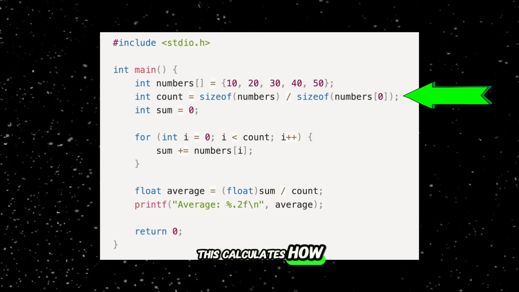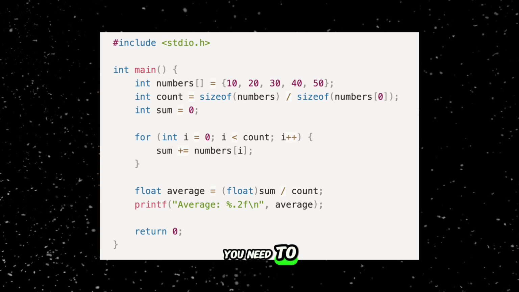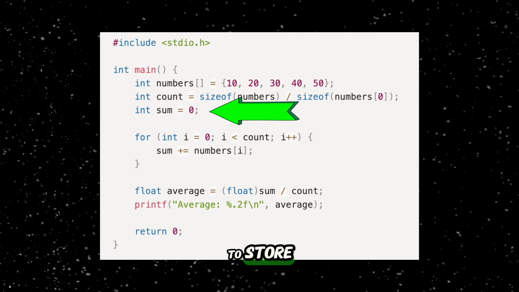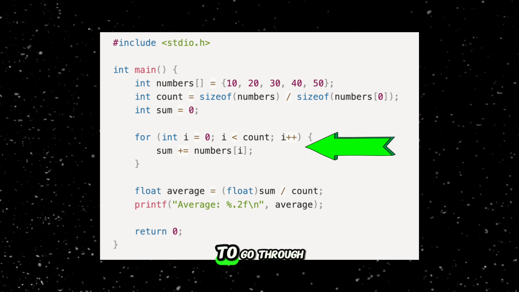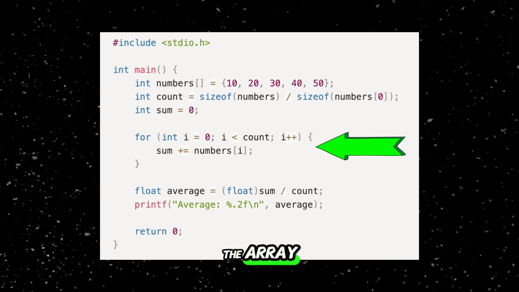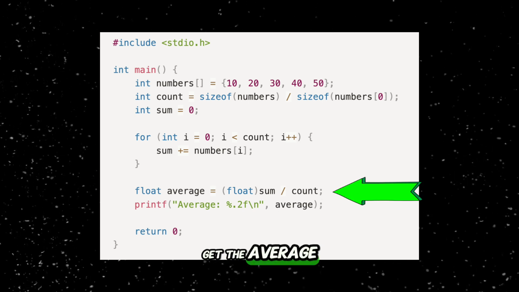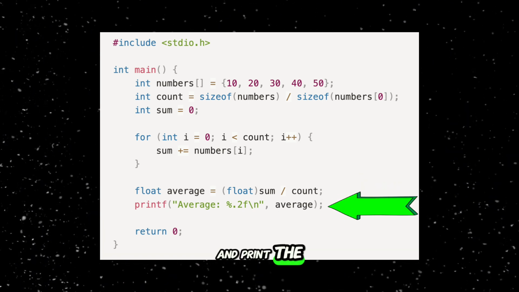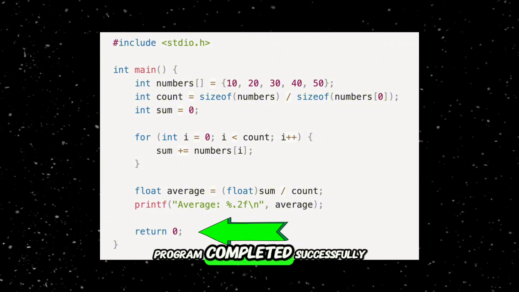This calculates how many elements are in the array. You need to initialize a variable to store the sum of all numbers. Then you need to create a loop to go through each element of the array to perform the summation. After that, you get the average and print the average. The return 0 indicates the program completed successfully.